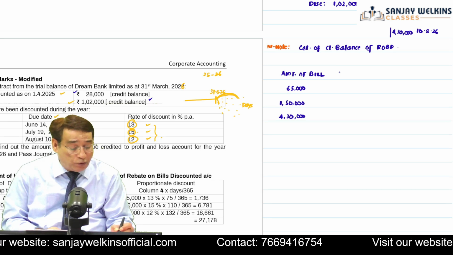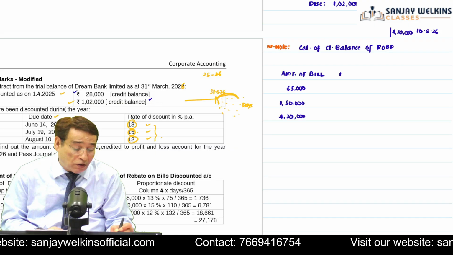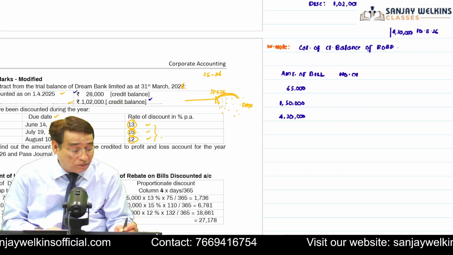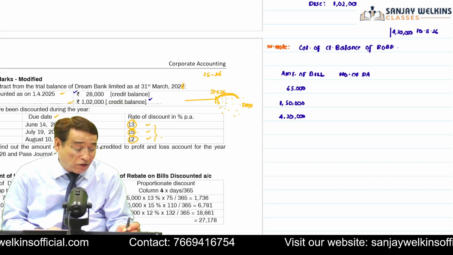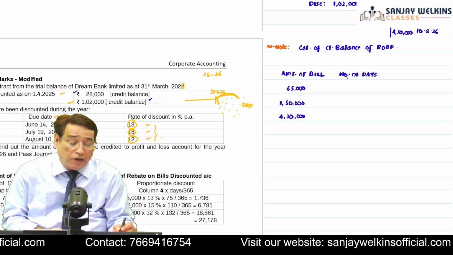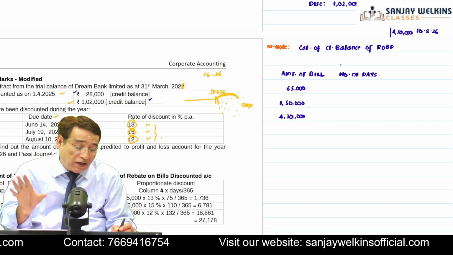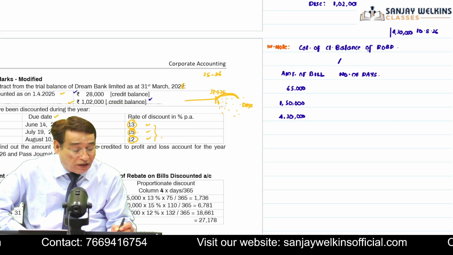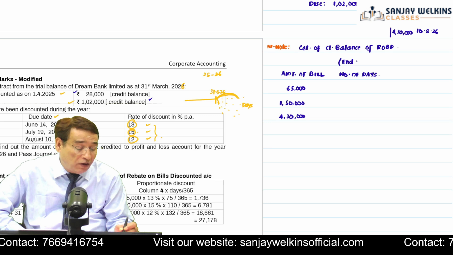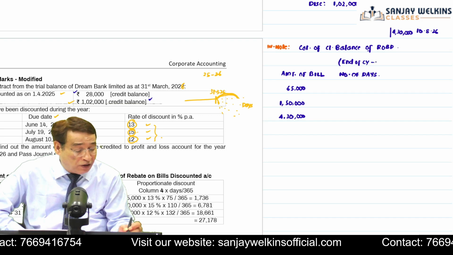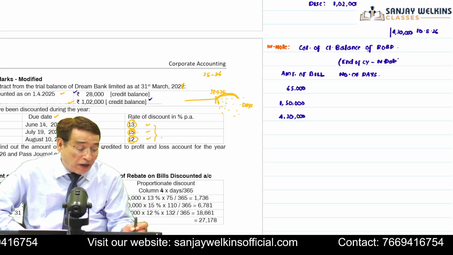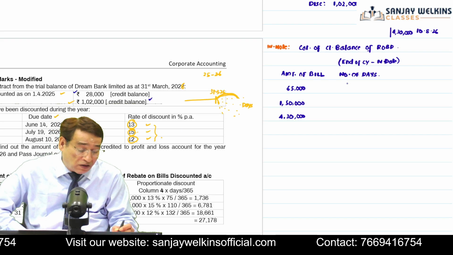Now I am going to compute the number of days. When I say number of days, what does it mean? It means we are computing the number of days from the end of the current year till the due date or maturity date. This is what we mean by number of days. Is it clear to you? And this is the important task.